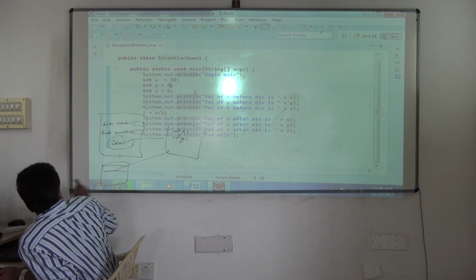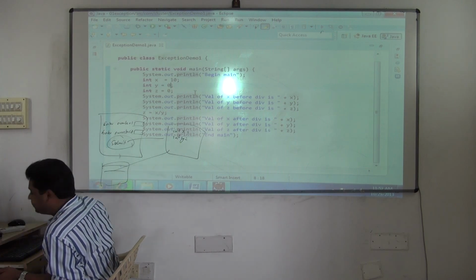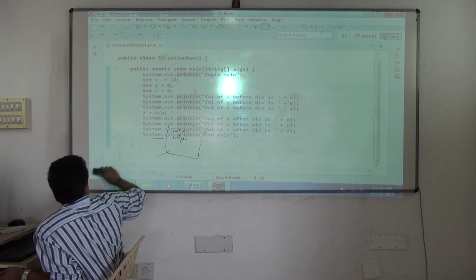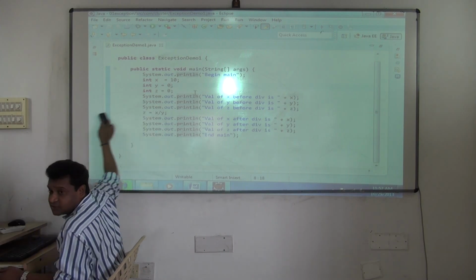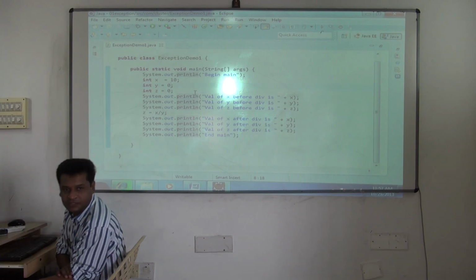These values will come dynamically, and you have to give back the answer here: result of the division is so and so. So like this we have to write logics. We are still continuing to see how to write logics only. Understood? Once we complete exception handling, then you can write good logics.